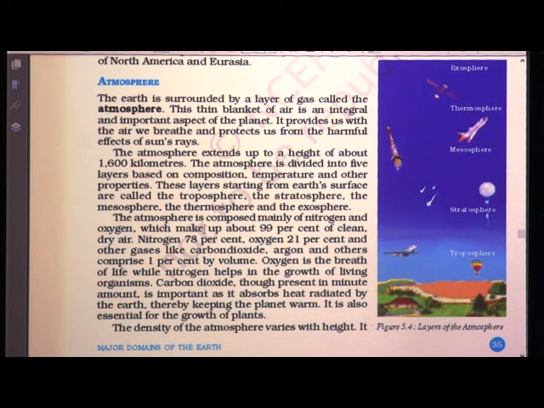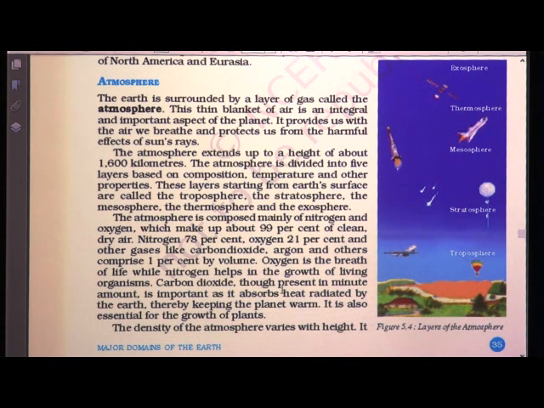Next is, the atmosphere is composed mainly of nitrogen and oxygen, which make up about 99% of clean and dry air. Nitrogen 78%, oxygen 21% and other gases like carbon dioxide, argon and others comprise 1% by the volume. Oxygen is the breath of life, while nitrogen helps in the growth of living organisms.